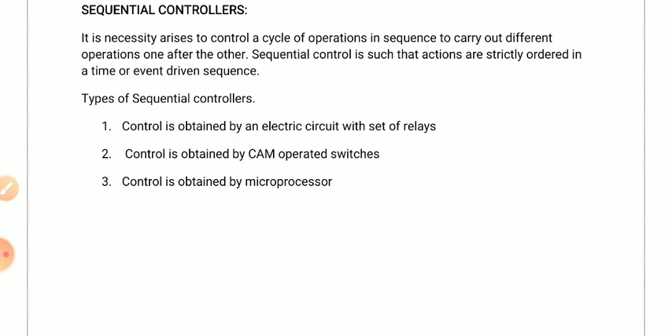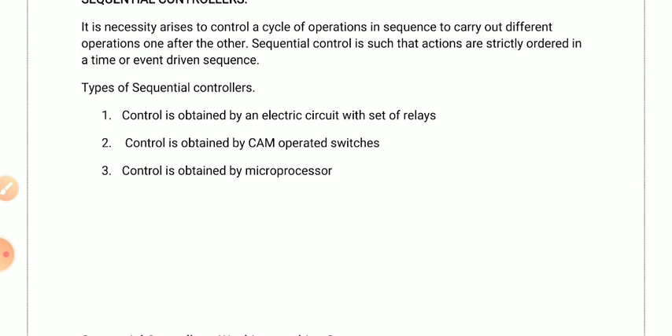Second one is control obtained by cam operated switches. So switches can be operated by the cam. Next one is control obtained by the microprocessor. So by using these three types, we can control the circuit. You know the relay, you know the cam operated, and it may be run by the microprocessor. Microprocessor means it will run according to the program. First they will write the program, and depending upon the program it will operate.